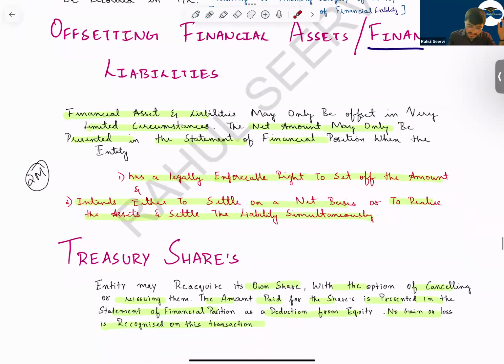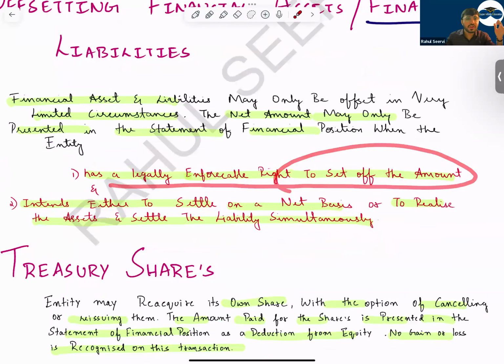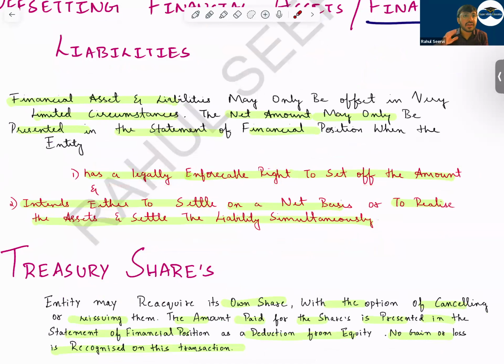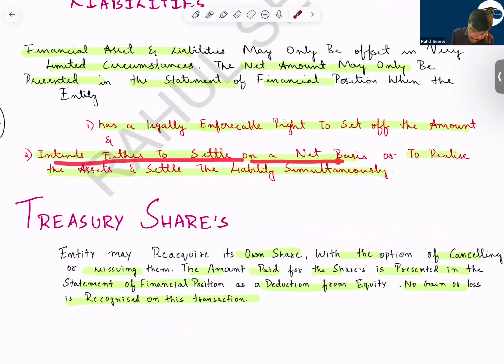So, what are the conditions? The entity has a legally enforceable right to set off the amount. It should be legally enforceable. That means it should be legally possible, and the parties should have an agreement. They'll mention in the contract that we can do offsetting, and intends either to settle on a net basis.